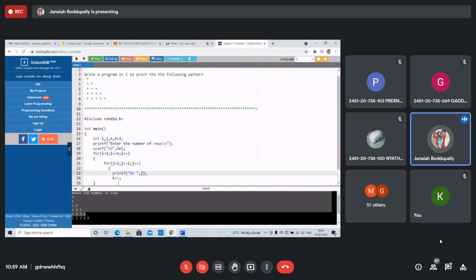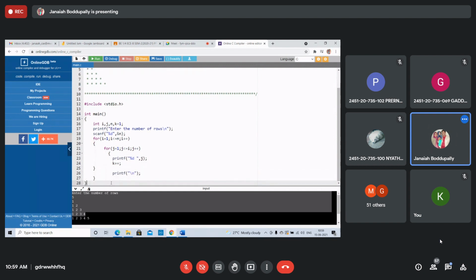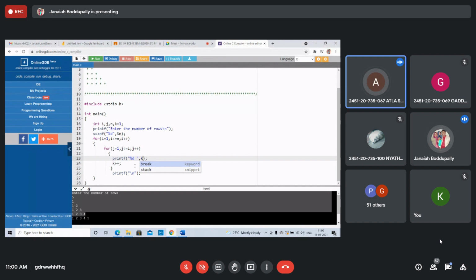I'm adding one to the number. Instead of j, you write k. K will be incremented, every time k will be incremented. What will you get? Tell me the pattern. 1, 2, 3, 4, 5.